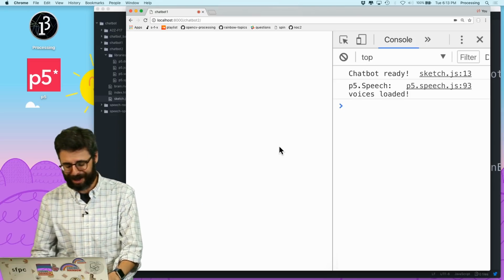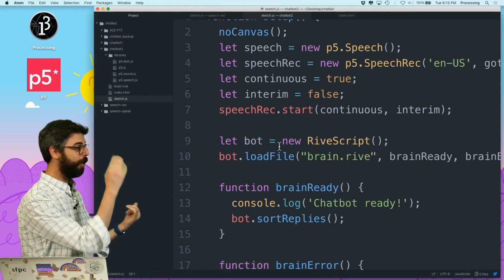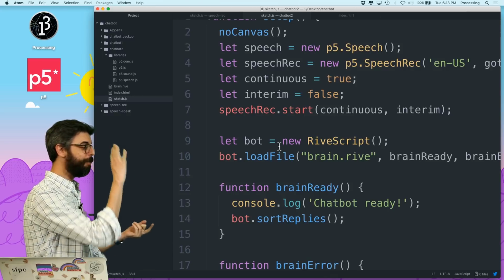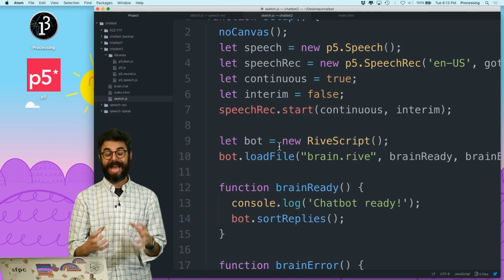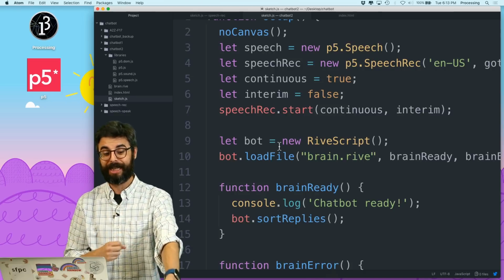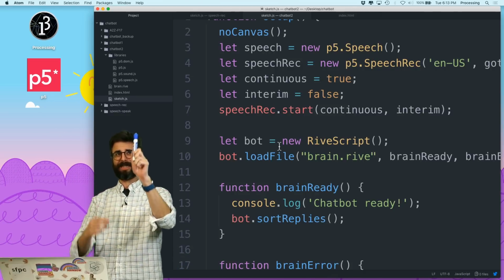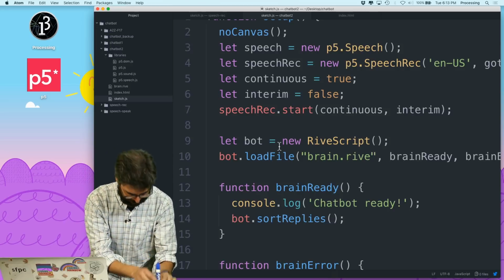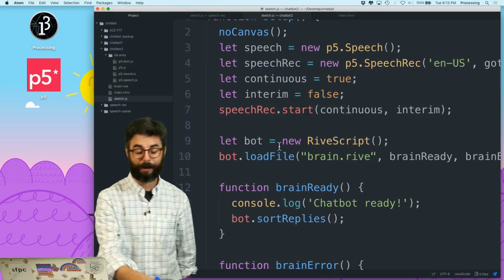Anyway, so I hope you enjoyed this. I'm excited to see what you might make with this. RiveScript, p5.js, the p5.Speech library, a bunch of different pieces together. Basically, how can you build your own voice interface without having to purchase a very expensive thing that lights up when you talk to it? Expo! This doesn't work, actually. It's just a marker, but you get the idea.